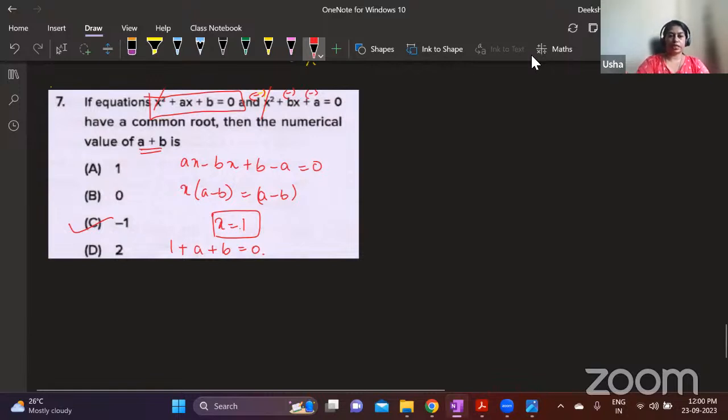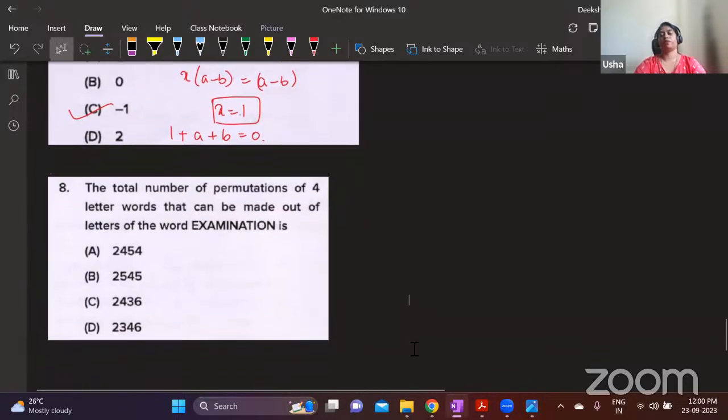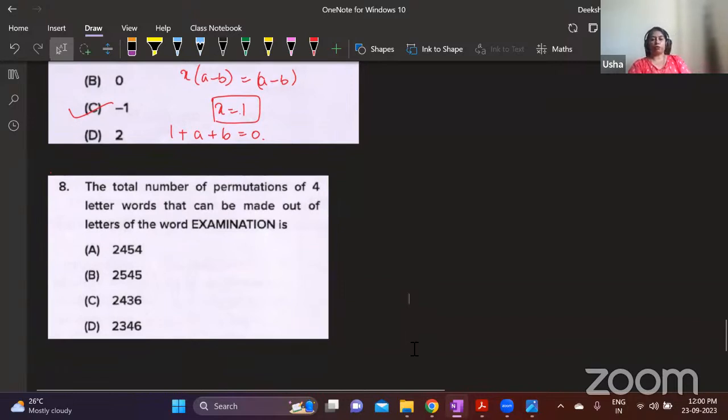This question is actually a permutation based question, but this type of question is very common for MCA, not for MBA. So I'm solving this. Total number of permutations of 4-letter words that can be made out of the letters of the word examination is.